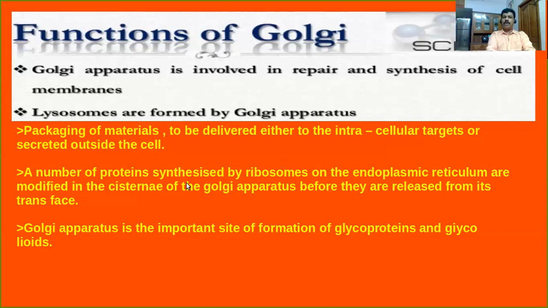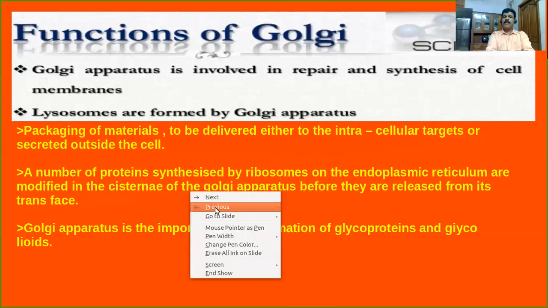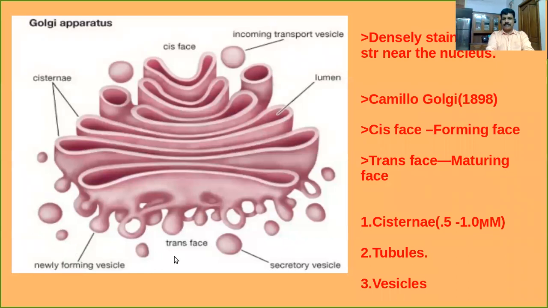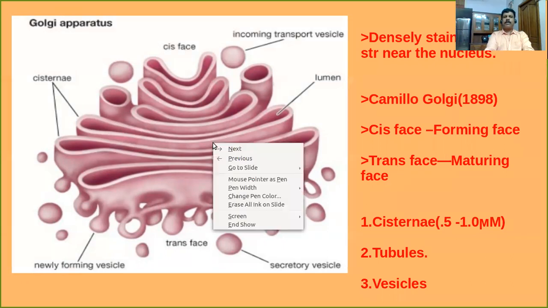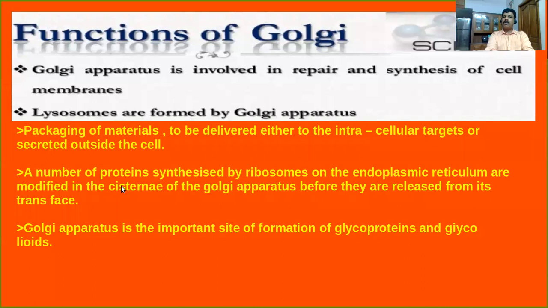So, a number of proteins synthesized by ribosomes on the endoplasmic reticulum are modified in the cisternae of Golgi apparatus before they are released from its trans face. What is the meaning of trans face? We have seen the trans face means the maturing face. Cis face is actually the forming face. So the main function: a number of proteins synthesized by ribosomes on the endoplasmic reticulum are modified in the cisternae of Golgi apparatus before they are released from its trans face.